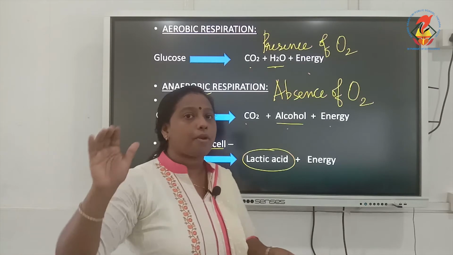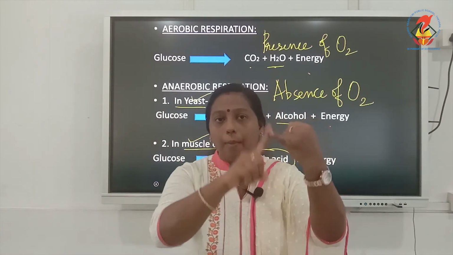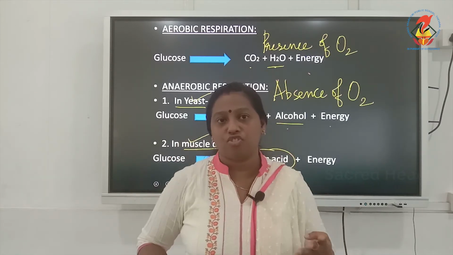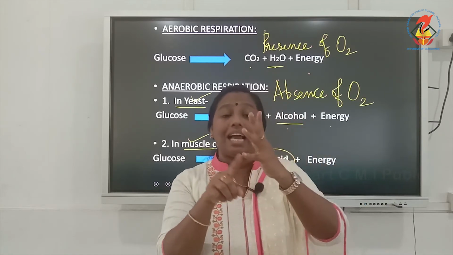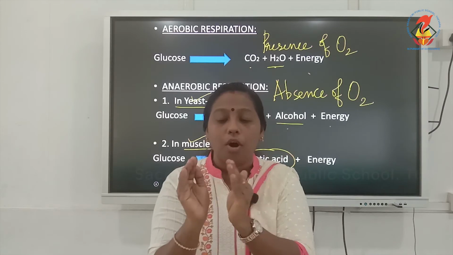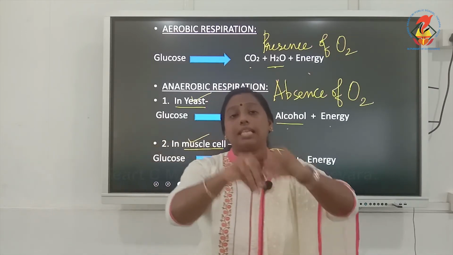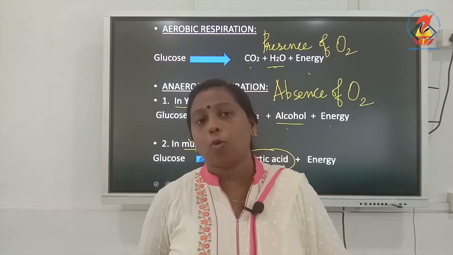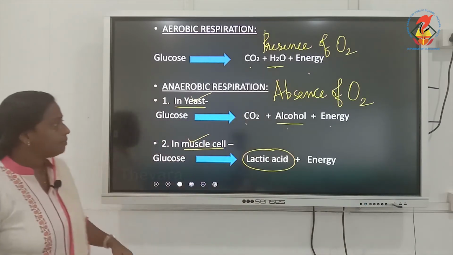So in total, what can you tell? The main byproducts which are produced after anaerobic respiration are carbon dioxide, alcohol, lactic acid and energy. And according to the type of organism, the alcohol and lactic acid production may change. The byproducts may undergo a small change according to the type of cell in which this anaerobic respiration is occurring. So, hope this aerobic and anaerobic respiration is okay for you. Shall we move on to the next slide?